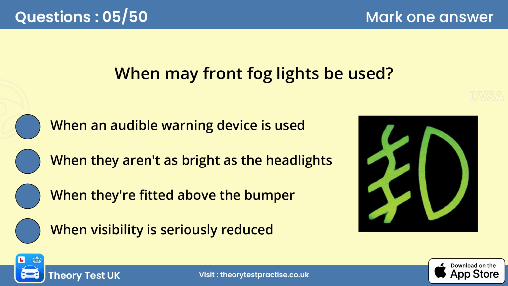Question 5. When may front fog lights be used? D. When visibility is seriously reduced. Your fog lights must only be used when visibility is reduced to 100 meters, 328 feet or less. You need to be familiar with the layout of your dashboard so you're aware if your fog lights have been switched on in error or you've forgotten to switch them off.